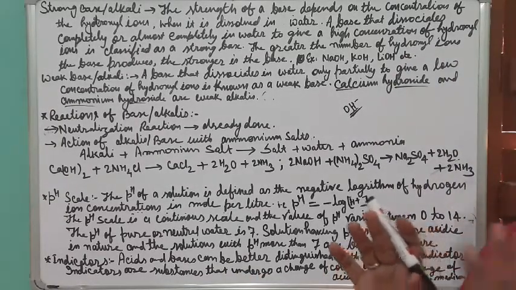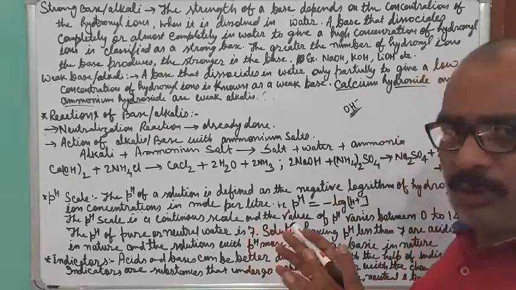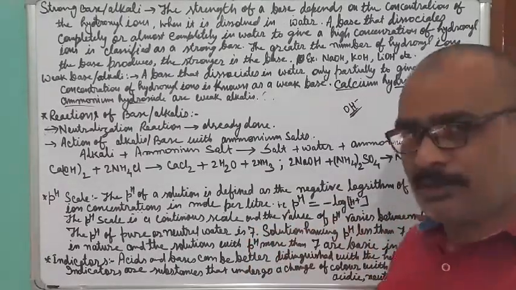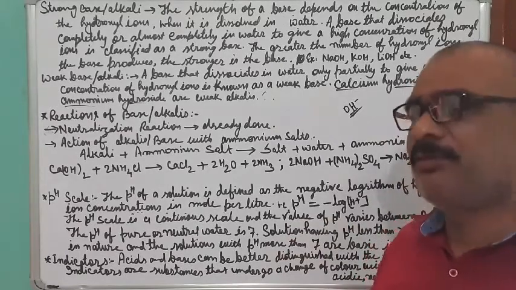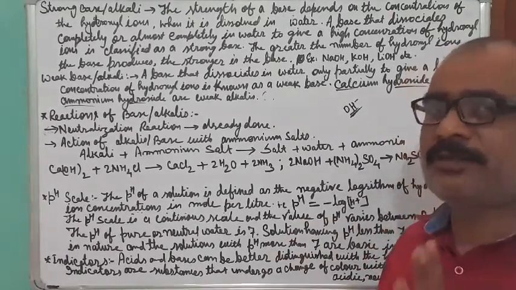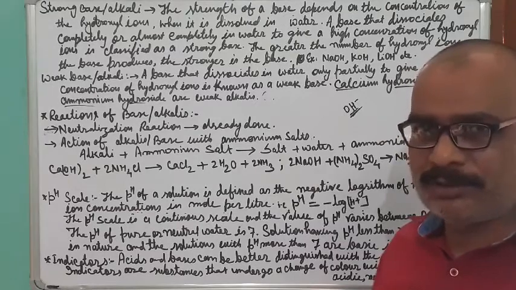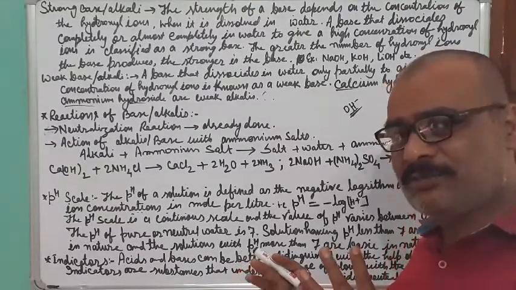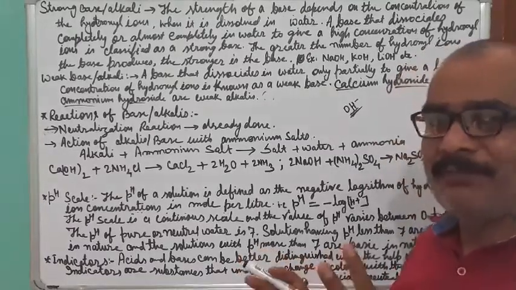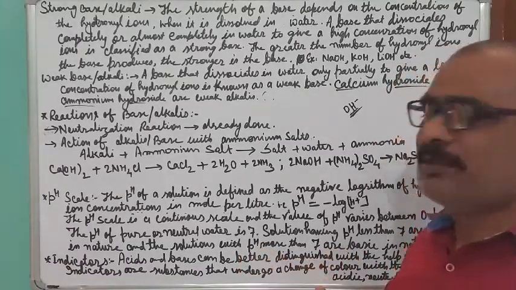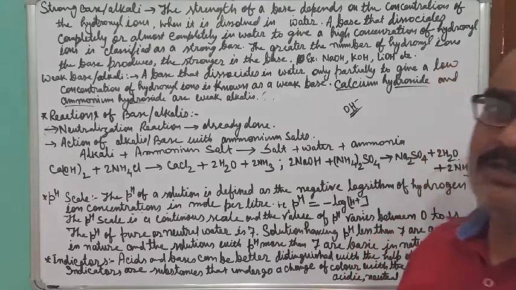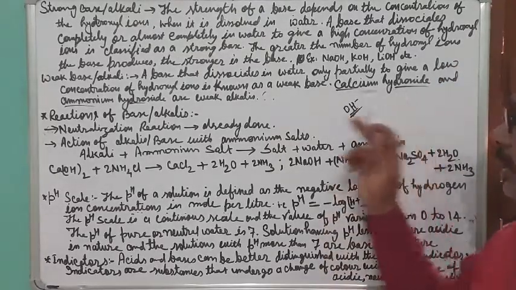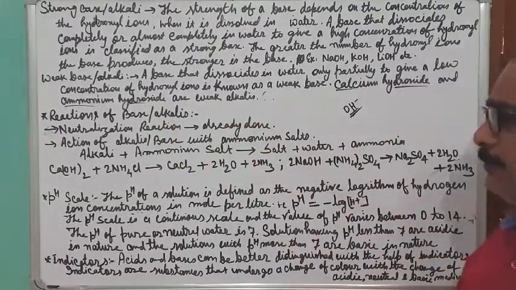So dissociation is very low. That's why the number of ions produced during this reaction will not be very high; it will be very less. So a smaller number of hydroxyl ions will be formed when such a base dissolves and dissociates incompletely. That is why such bases are known as weak bases, and examples are calcium hydroxide and ammonium hydroxide.